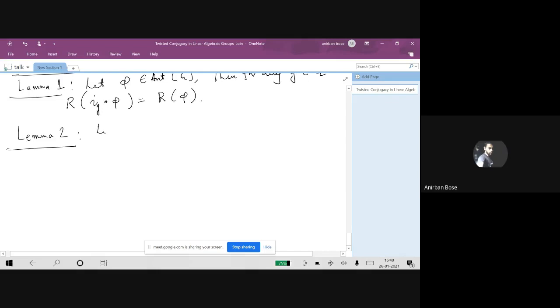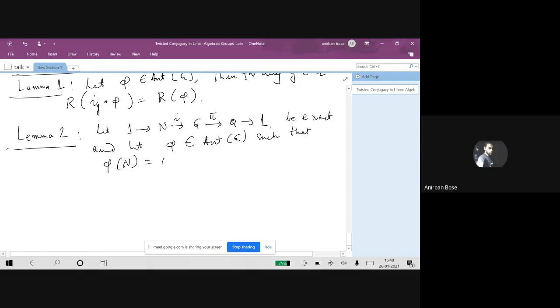We start with a short exact sequence of this kind. Let's call this map I, and let's call this phi. Let this be a short exact sequence, and let phi be an automorphism of the group G such that phi maps N to itself.